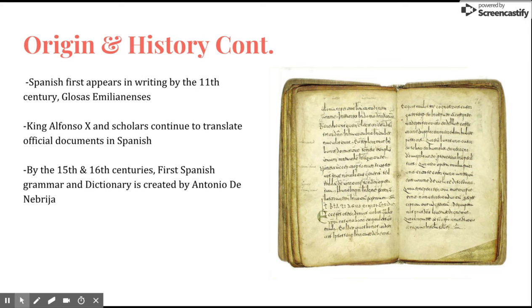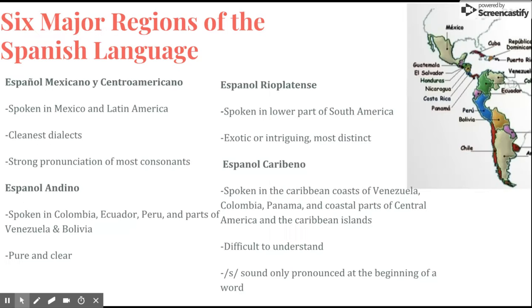Spanish first appeared in writing in the 11th century in notes and glosses in Latin religious texts known as the Glosses Emilienses. The writing of Spanish continues with King Alfonso X and his scholars. They began translating science, literature, laws, and official documents into Castilian Spanish. King Alfonso X even wrote an encyclopedia in Spanish. By the 15th and 16th century, a dictionary was created.